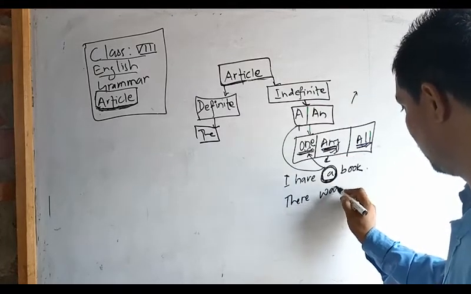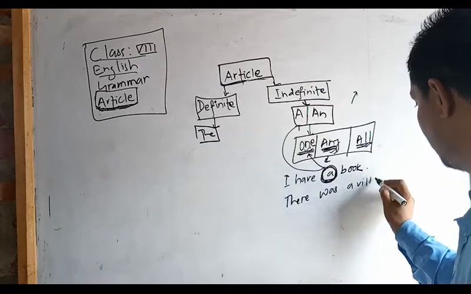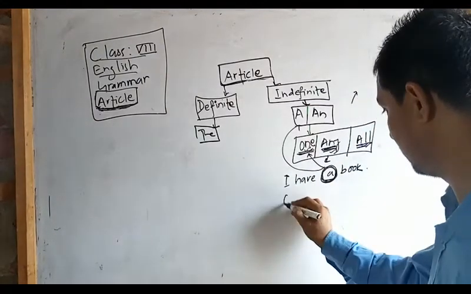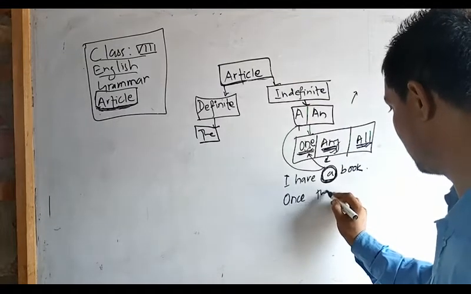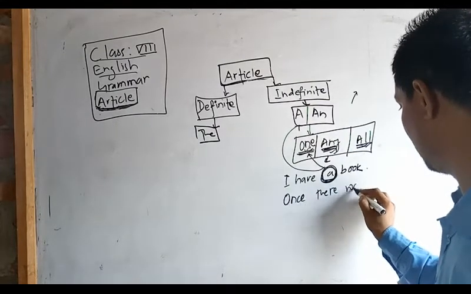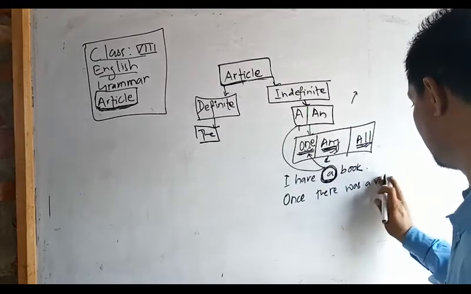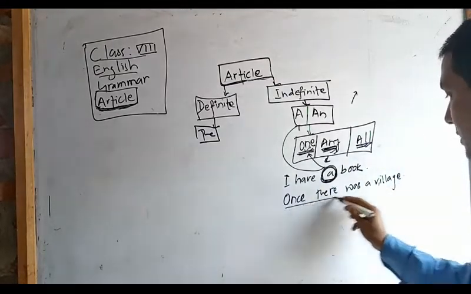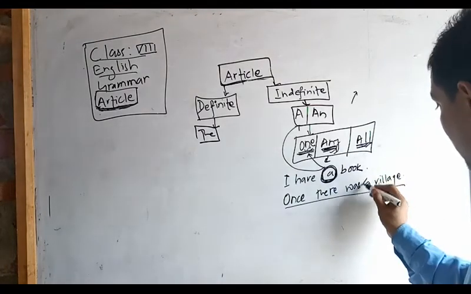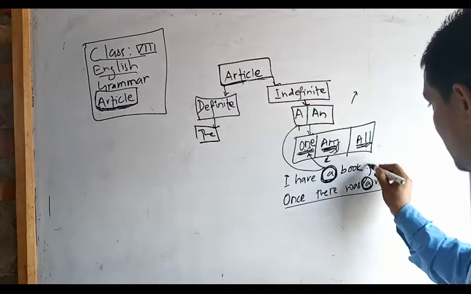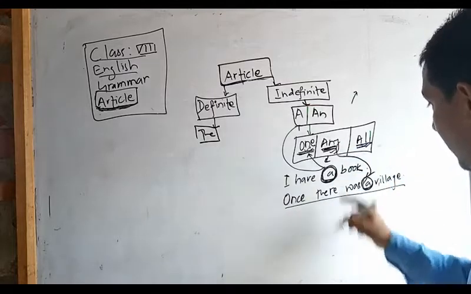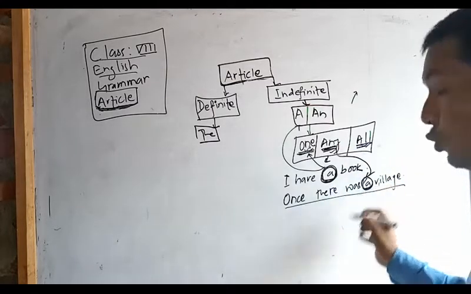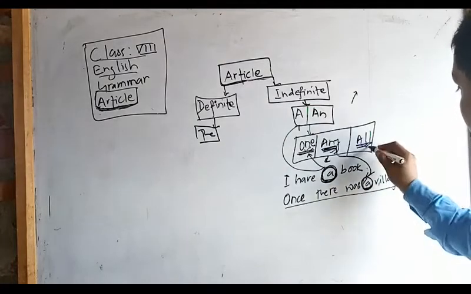Once there was a village. See here, this a is used in the sense of any. Once there was a village means once there was any village. Next, all.